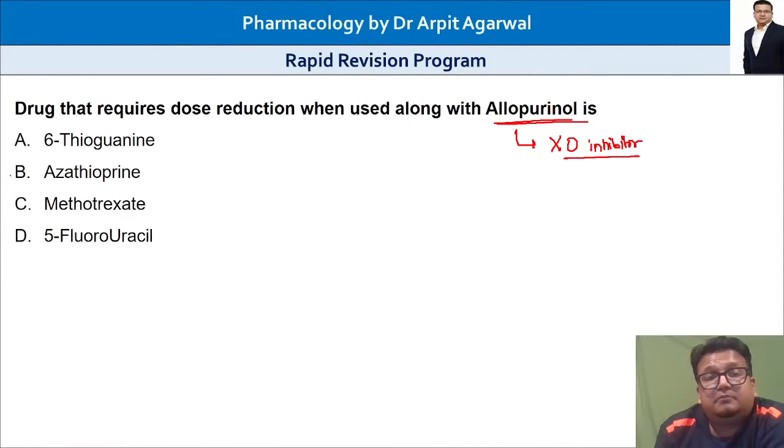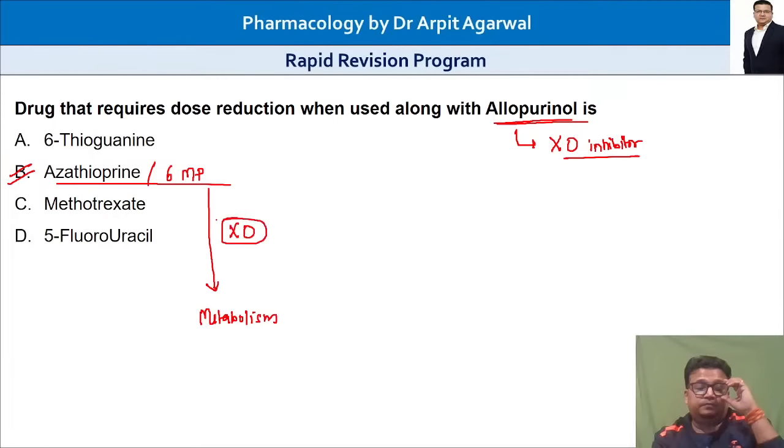So the answer is B. Azathioprine and 6-mercaptopurine, 6-MP. There are two drugs. These drugs are metabolized, and their metabolism requires the xanthine oxidase enzyme.